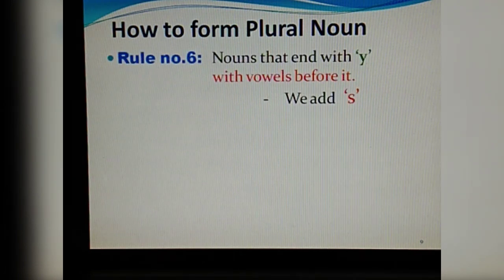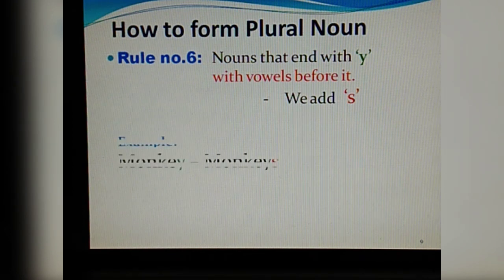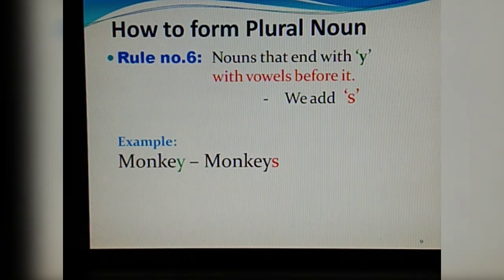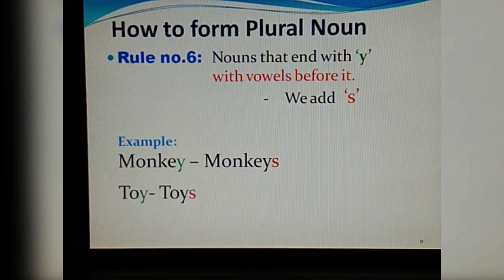Rule number 6. The nouns that end with y, where we have a vowel letter before y. There we are only adding s. For example, monkey. Here you see before y the letter is e, which is a vowel. So we only add s after y to make it plural. So monkey becomes monkeys. Again toy, we have the letter o before y, that is a vowel. So toy becomes toys.